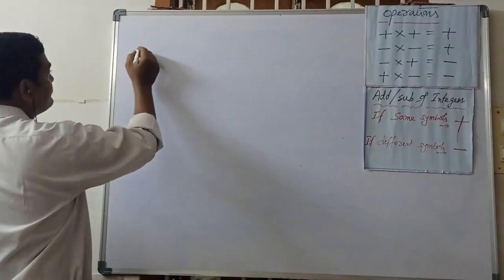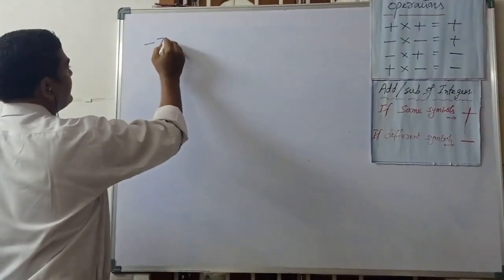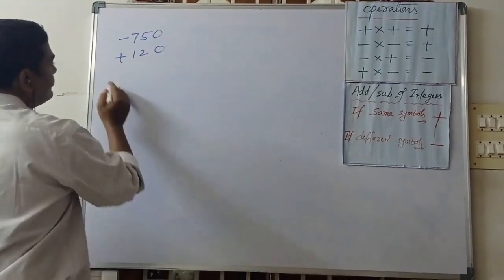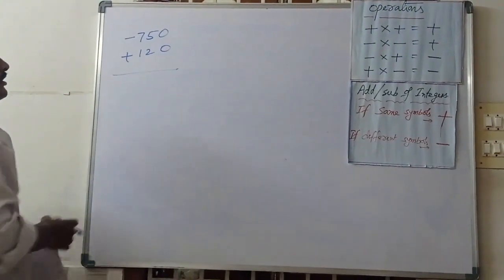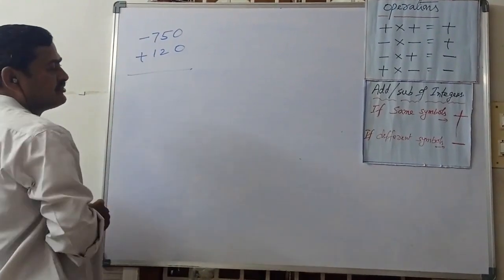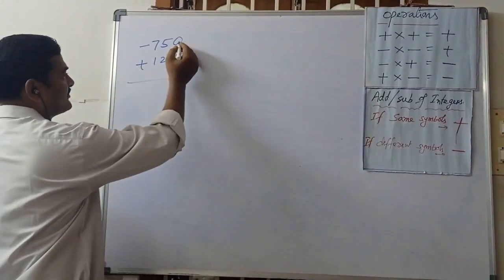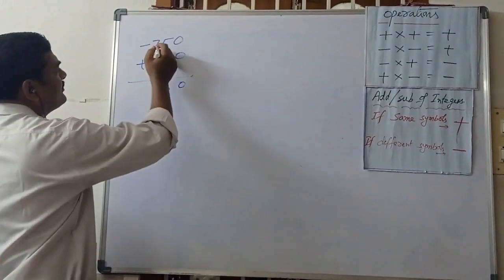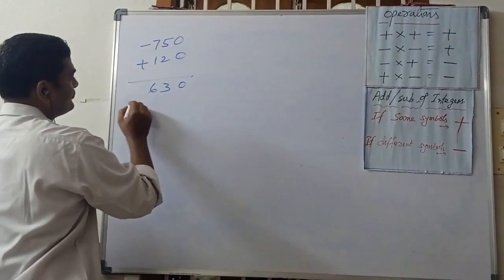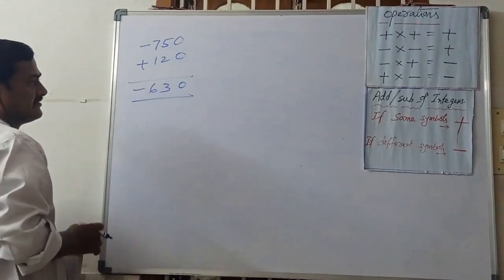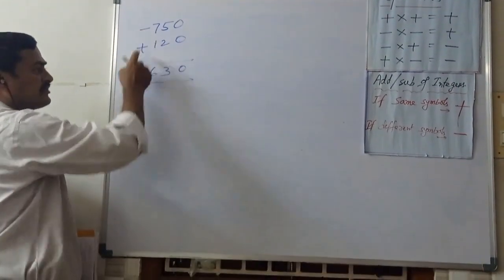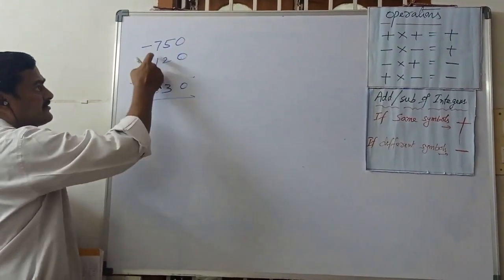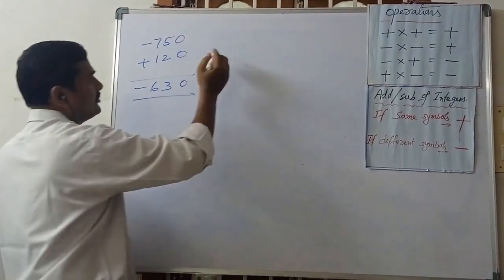We can do some 3-digit numbers. Minus 750 plus 120. So here what you can do? Different symbols. Different symbols means what you can do? We can go for subtraction. 0, 5 minus 2, 3, 7 minus 1, 6. And symbol is minus. Understood? So different symbols means we can subtract.